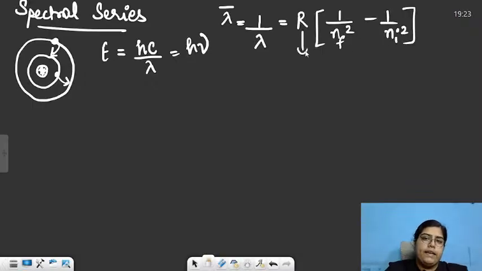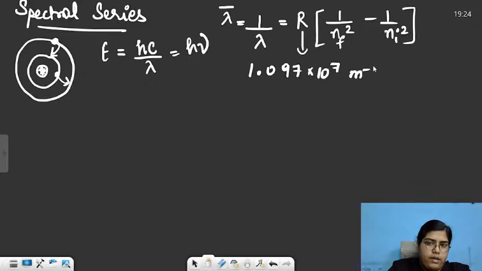R was basically the Rydberg constant, and the value of Rydberg's constant was 1.097 into 10 raised to the power 7 meter inverse. So this was the value of our Rydberg's constant.